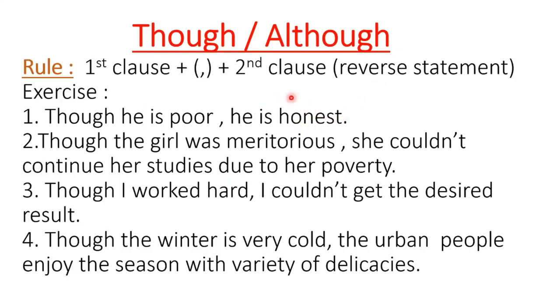So it is generally thought that poor people will be dishonest because of their poverty. But here the exception, the reverse condition, is: though this man is poor, he is not dishonest, rather he is honest. Though the girl was meritorious, she couldn't continue her studies due to her poverty.